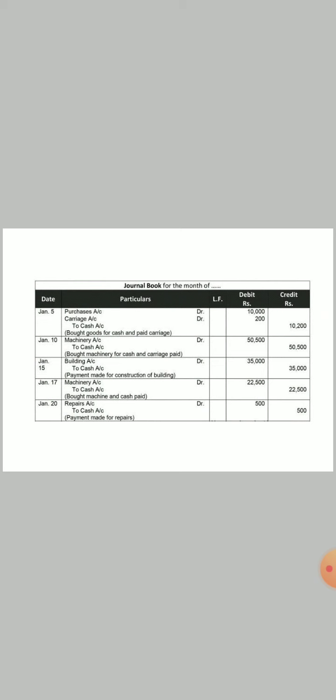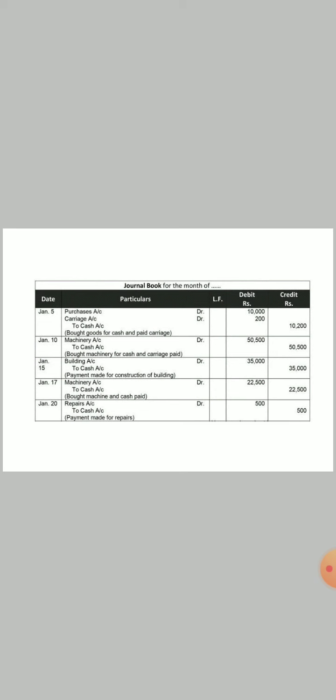For the first point, when we are purchasing goods, we will separately debit purchase and carriage account. First will be purchase account debit 10,000, carriage account debit 200, to cash account 10,200. But in the next point, when we are purchasing machinery and paying carriage, that will be added to the machinery account. The entry will be machinery account debit to cash account 50,500. The expenditure which we did for construction of building, let it be timber or cement or anything else, that will be debited to building account. That entry will be building account debit to cash account.